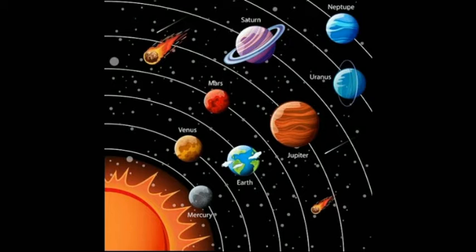Apart from these planets and Sun, you can see some dotted structures shown in the picture. They are nothing but the stars and asteroids which revolve around their own planets or satellites.